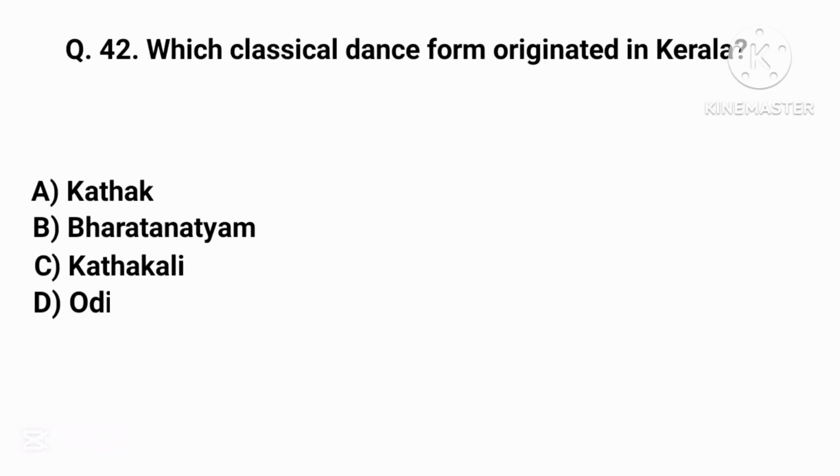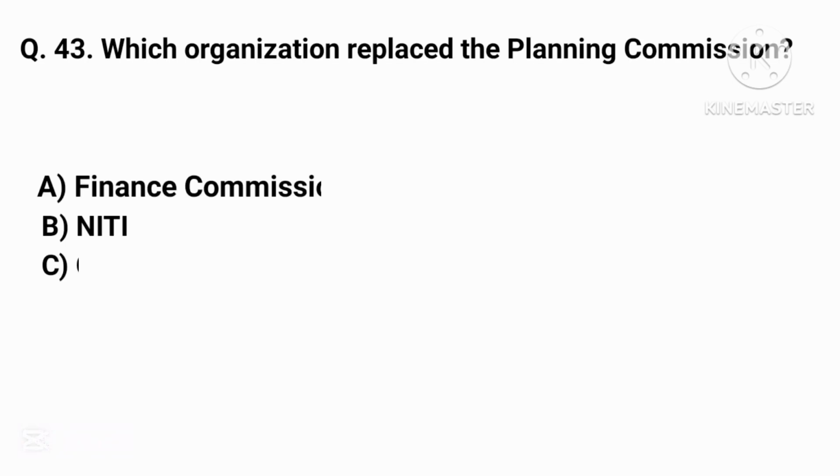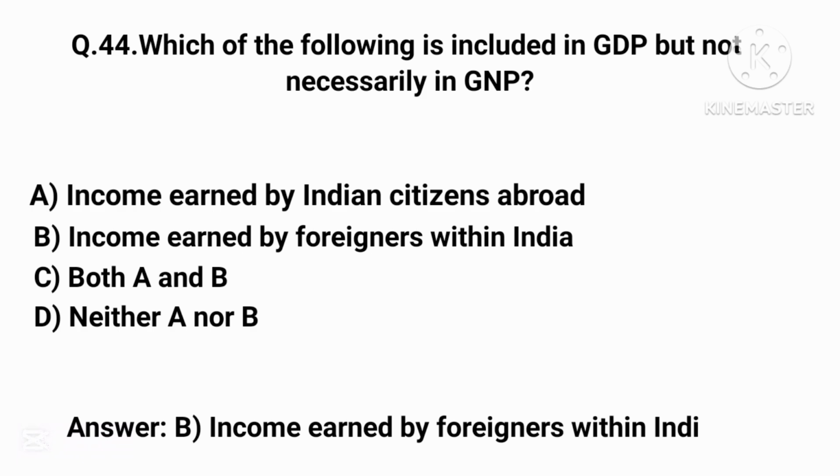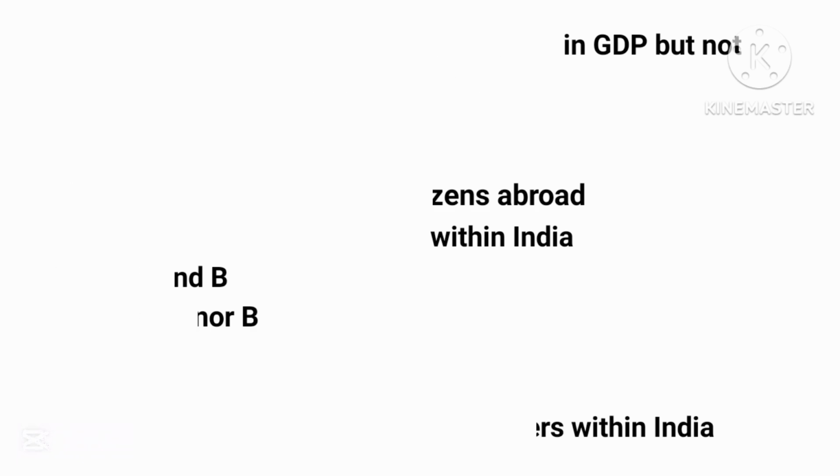Which classical dance form originated in Kerala? Correct answer is option C, Kathakali. Which organization replaced the Planning Commission? Correct answer is option B, NITI Aayog. Which of the following is included in GDP but not necessarily in GNP? Correct answer is option B, income earned by foreigners within India.